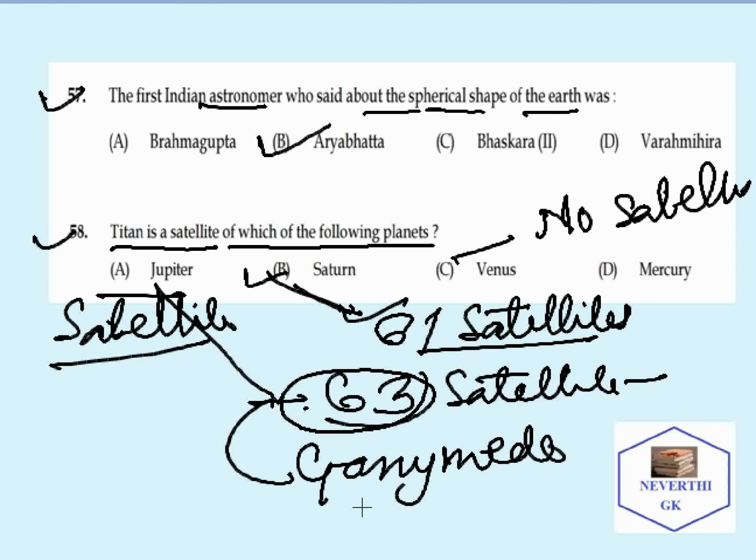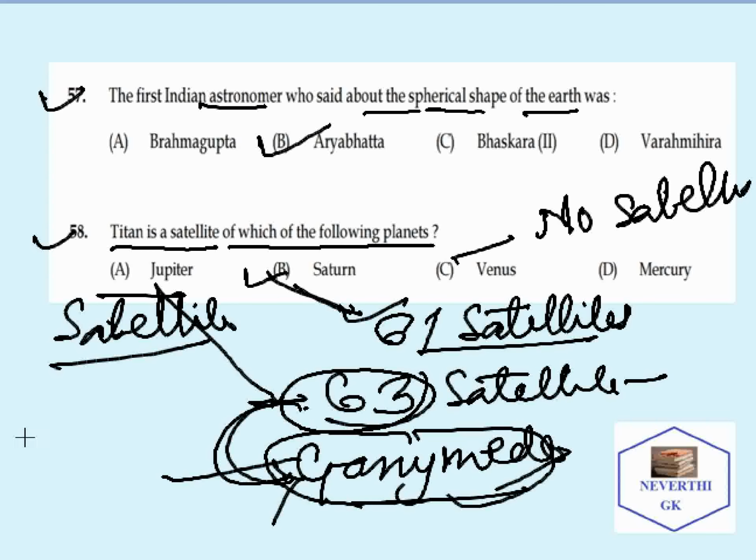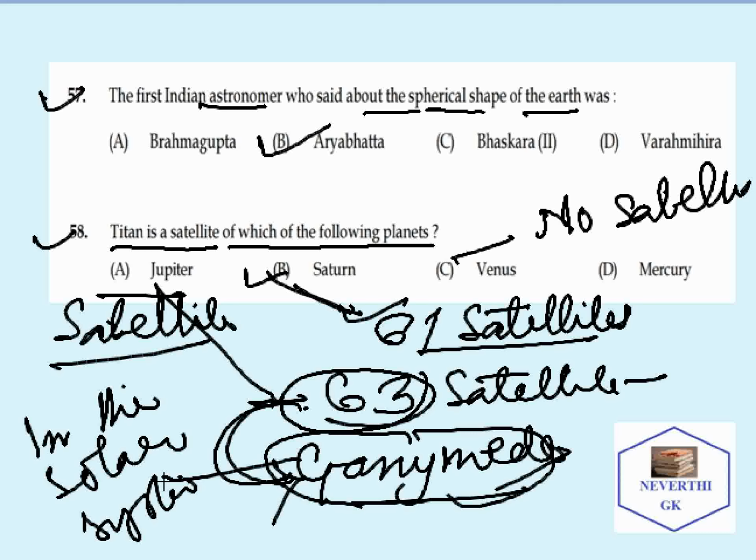This question was asked in the APSC examination. The largest satellite of Jupiter is Ganymede, and it is also the largest satellite in the solar system. So we need to remember the name Ganymede. Ganymede is the largest satellite in the solar system, as well as the largest satellite of Jupiter.